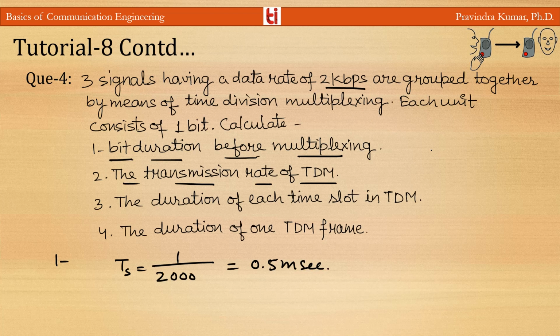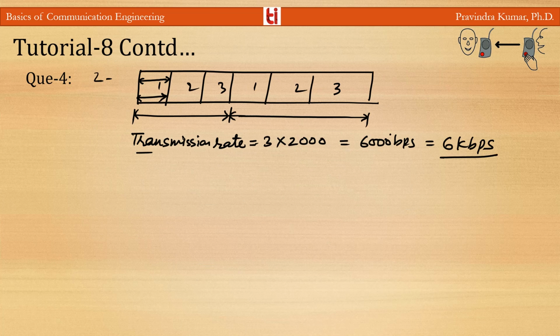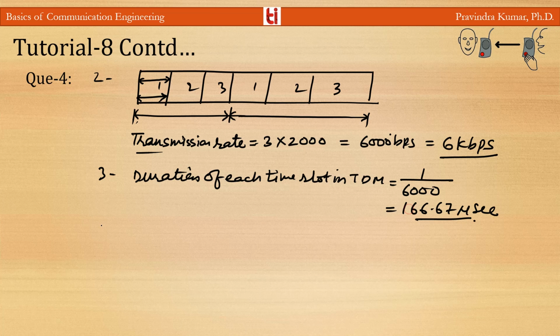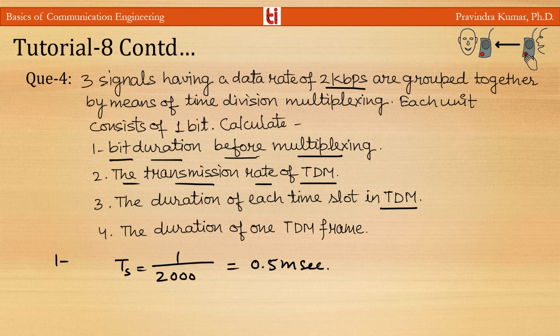Now the third point is the duration of each time slot in TDM. The duration of each time slot in TDM will be equal to 1 by 6000, so it is 166.67 microseconds. Now the fourth point is the duration of one TDM frame.